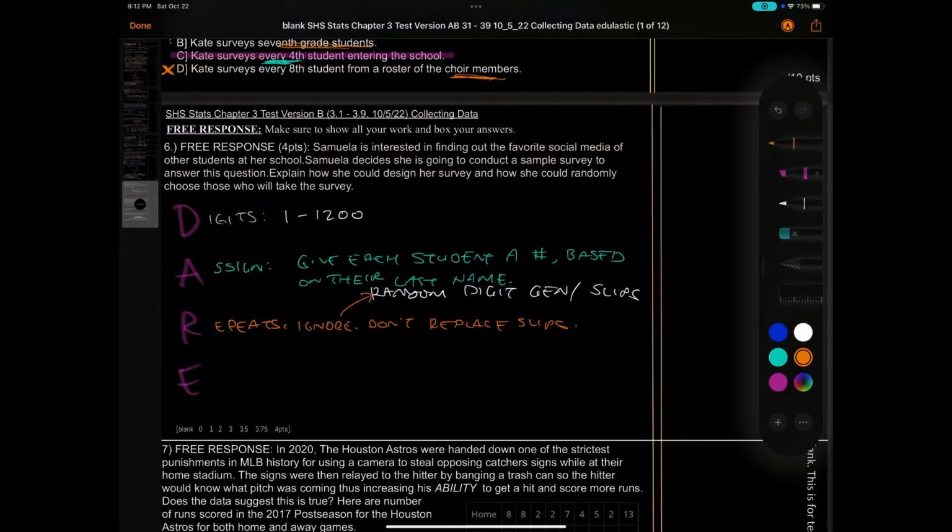Okay. And E means end. You know, I kind of want at least 10% of this 1,200. So 1,200 times 10% is going to be 120. So end when 120 students are selected. Okay?